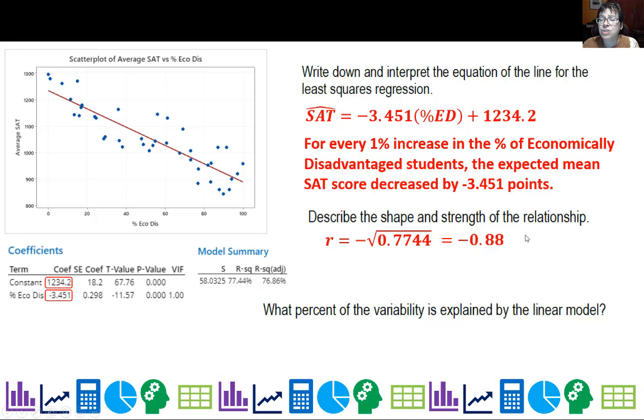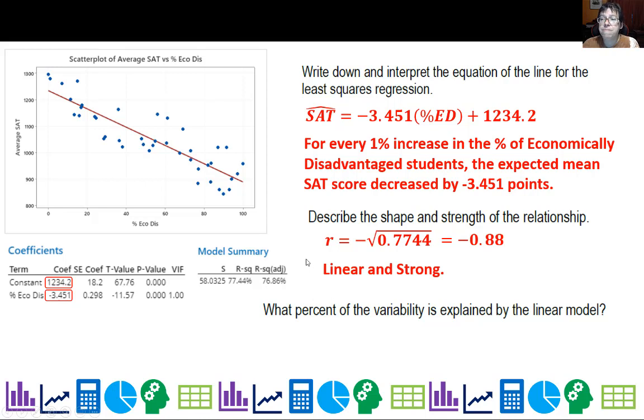So we have actually a strong relationship, r = negative 0.88, for the relationship between the percent of economically disadvantaged students and average SAT. Now, some of you might be going, but there's a lot of scatter there, that should be moderate. Actually, that's pretty strong. That's considered strong right there. Okay, so linear and strong.